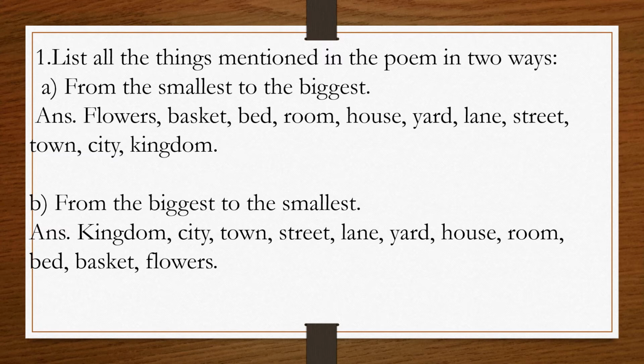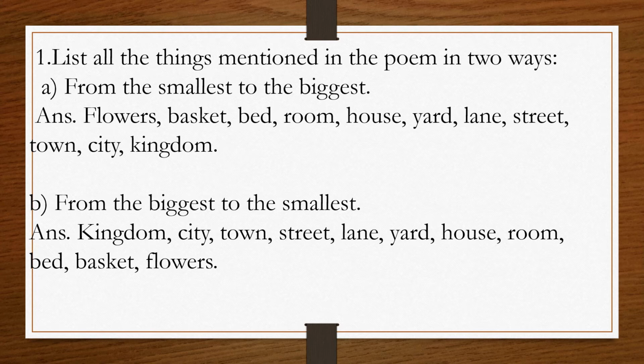Okay, now let's see the next one. Now we will form this from the biggest to the smallest one. Okay, so the answer is, first we will write kingdom, then city, then town. After town, what will come, student? Street, correct. Then lane, yard, house.